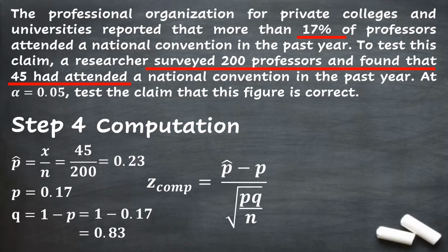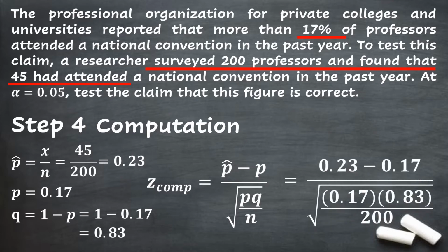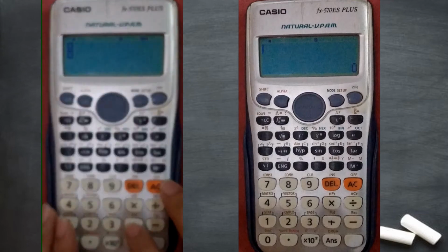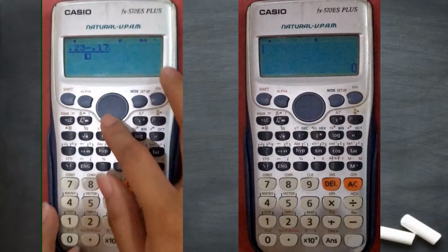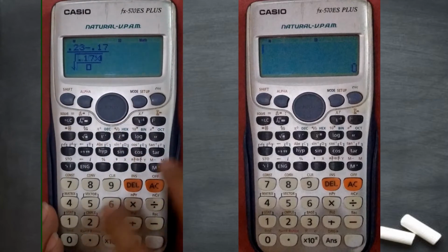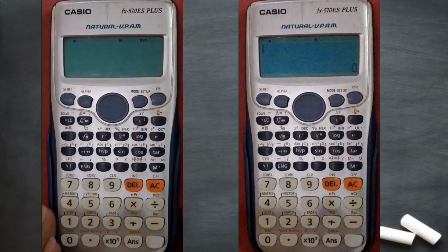Now that the values are complete, we can substitute in the formula for z-test of proportion. Substituting, we have 0.23 minus 0.17 all over the square root of 0.17 times 0.83 all over 200. For 4-liner calculators, press fraction, then 0.23 minus 0.17 all over the square root of fraction 0.17 times 0.83 all over 200. Then equal sign, that is the answer.